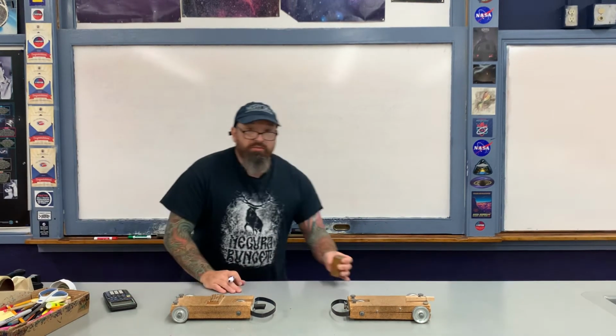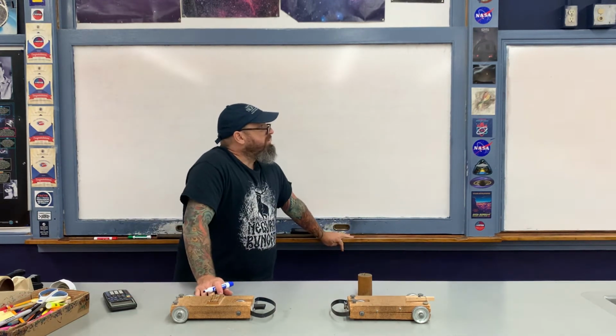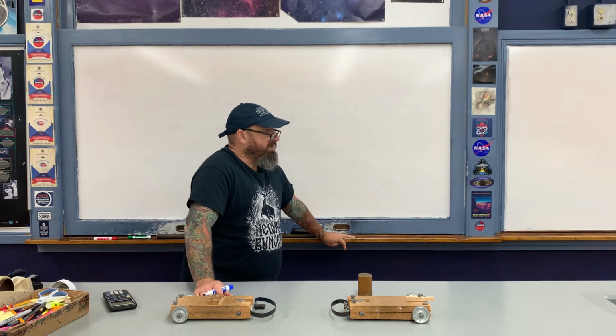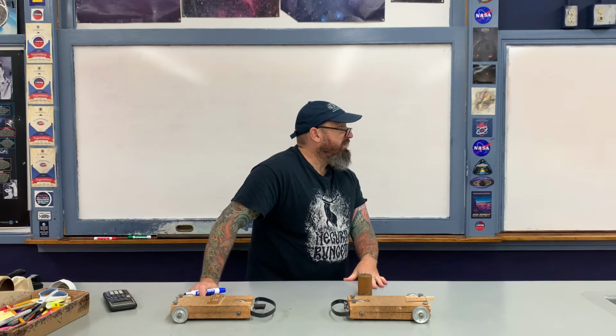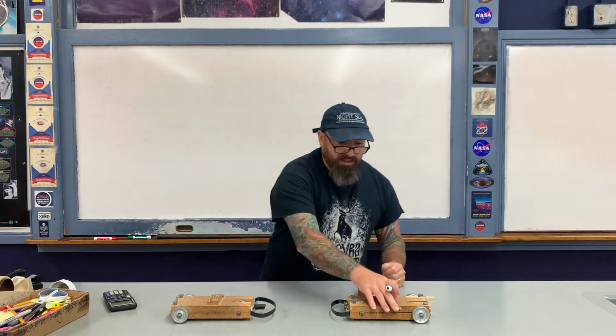Okay, let me go ahead and read the problem to you, copy it down into your notes as well. Okay, two objects undergo a perfectly inelastic collision in one dimension. The first object has a mass of 1 kilogram and an initial speed of 1 meter per second when it collides with the second object of mass 2 kilograms, which is initially at rest. So here's how I'm going to simulate this by using my carts.